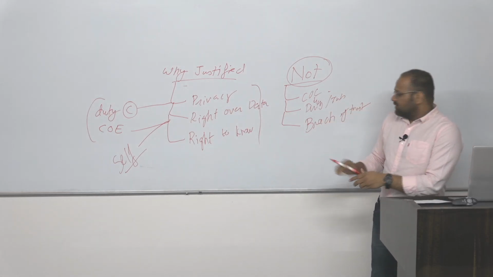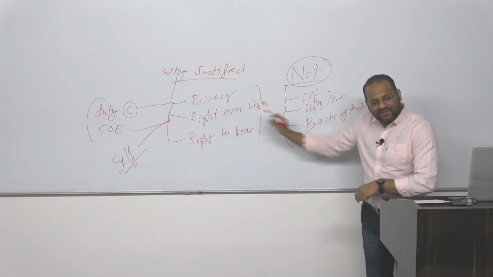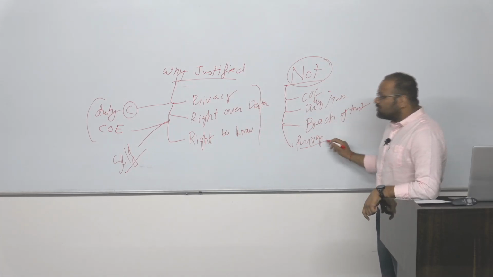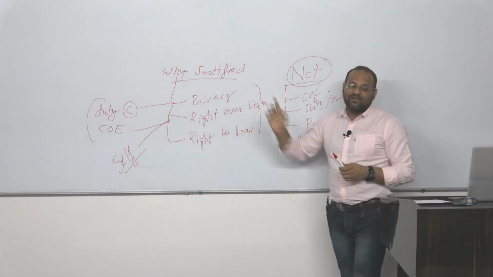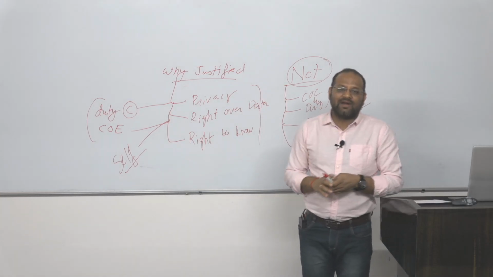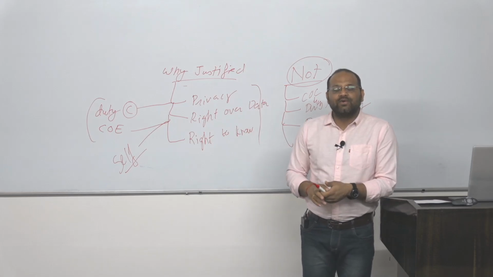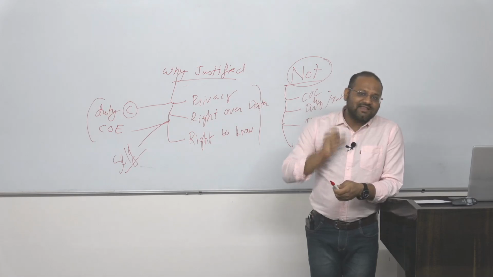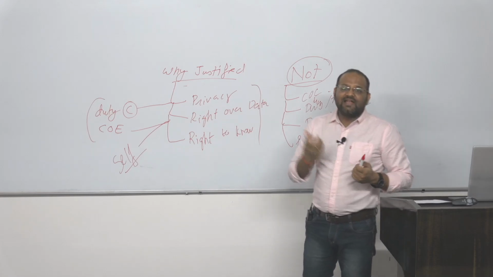Next, privacy. We have discussed privacy earlier, and we will discuss it here as well. He was supposed to uphold that privacy. Here what is he doing? He is compromising with the privacy of the people. He has taken that data and that data has been leaked.